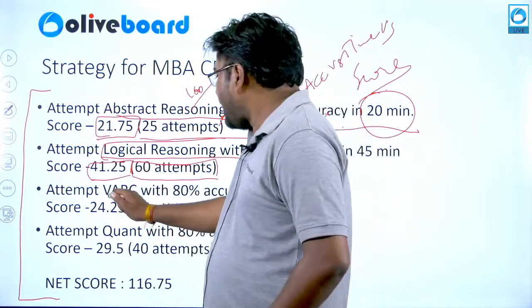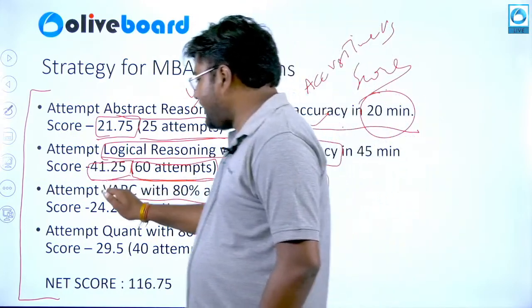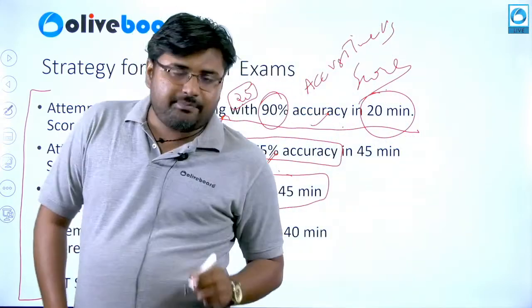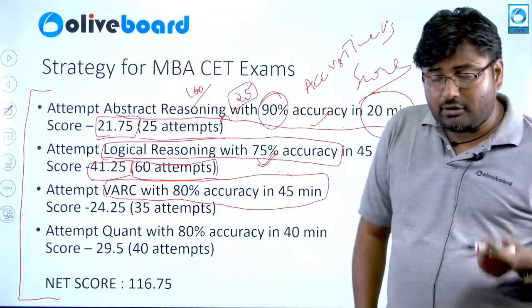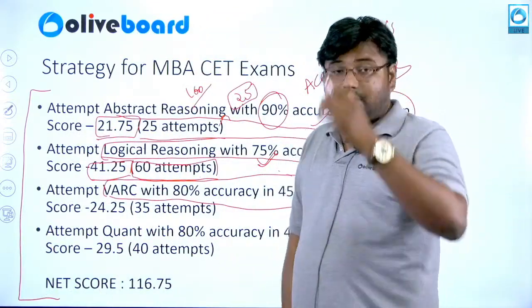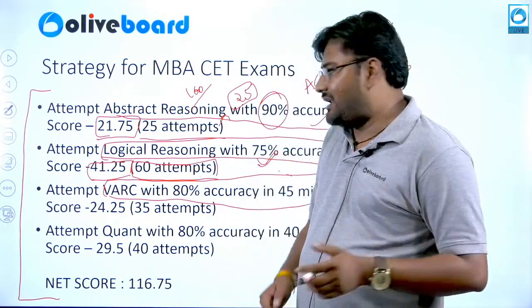Coming to VARC, VARC is going to take the most time in your MBA CET exam. Someone who is reading passages, reading books, and has done previous year questions is likely to have an advantage in speed and accuracy.